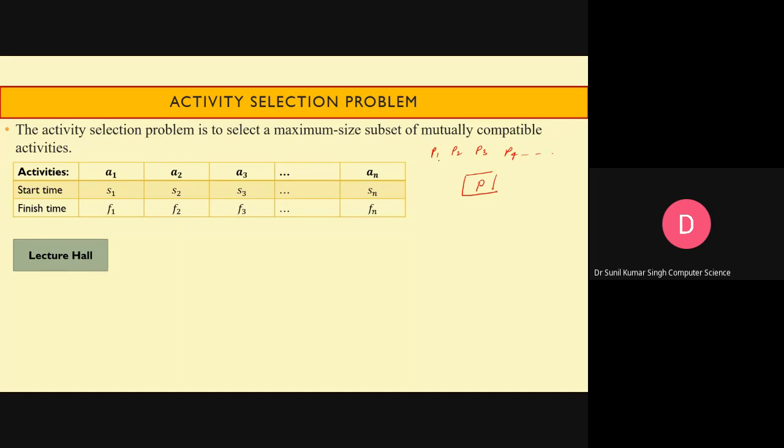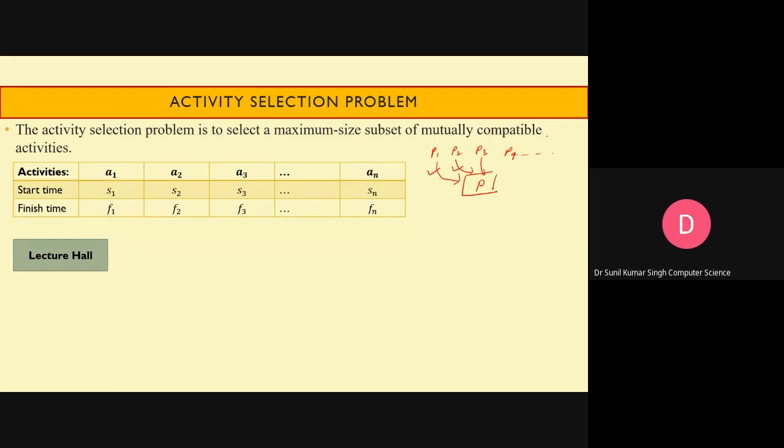If you are going to schedule them for execution, you can schedule one by one. After completing P1 we schedule P2, after completing P2 then P3, and so on. That means only one program can be scheduled at a time.